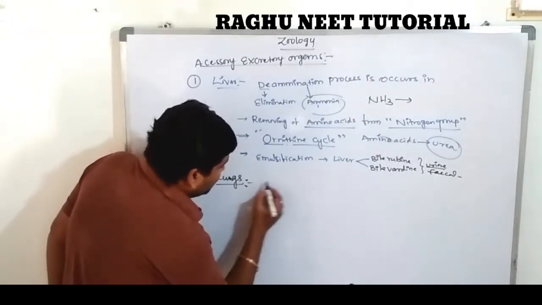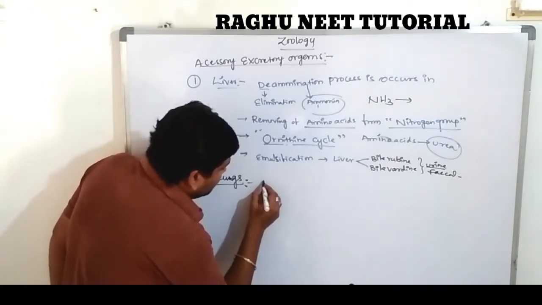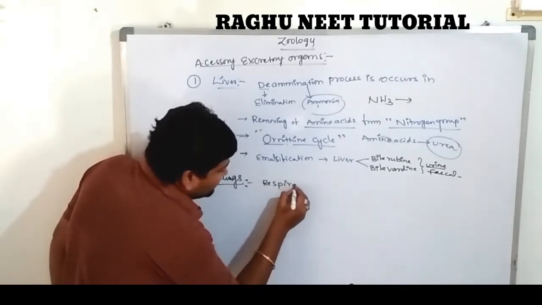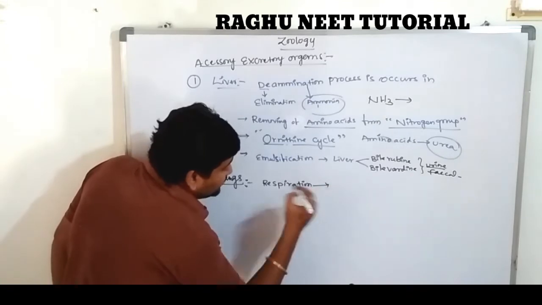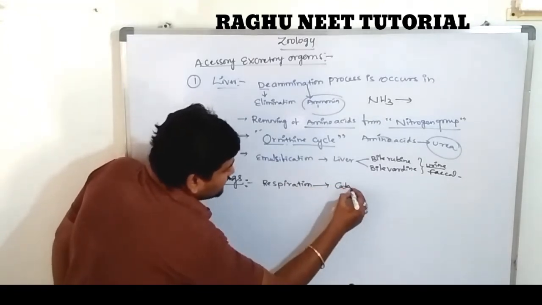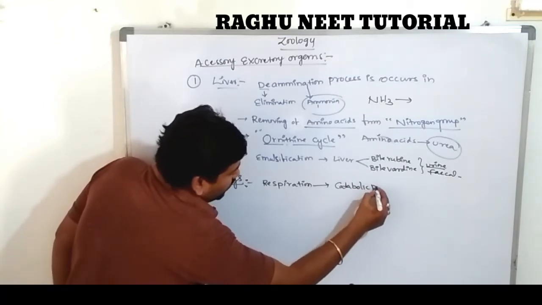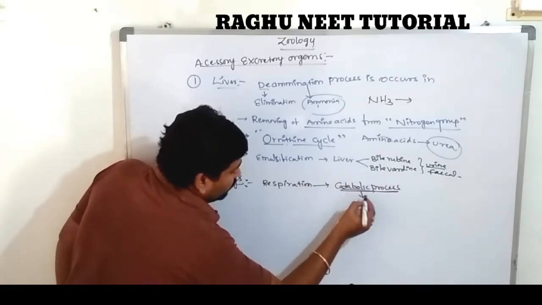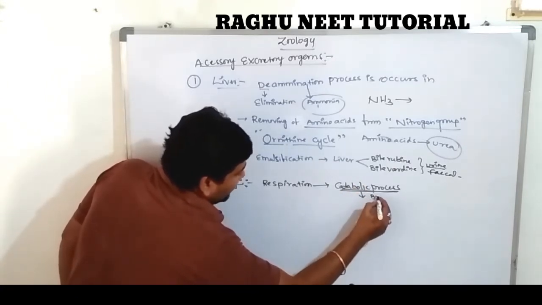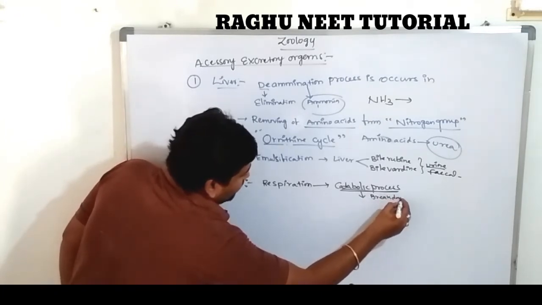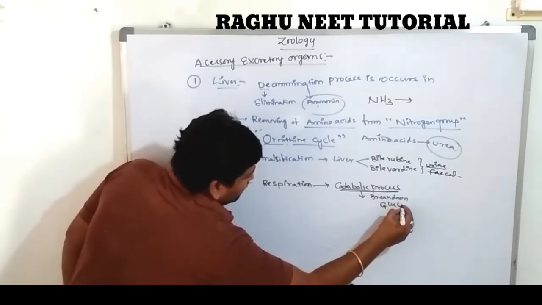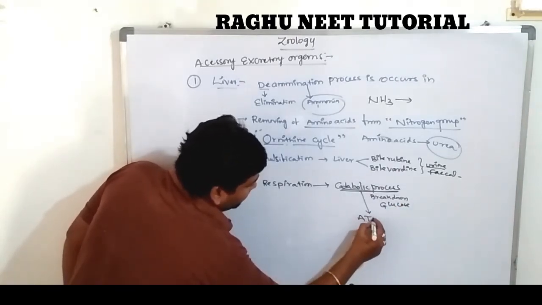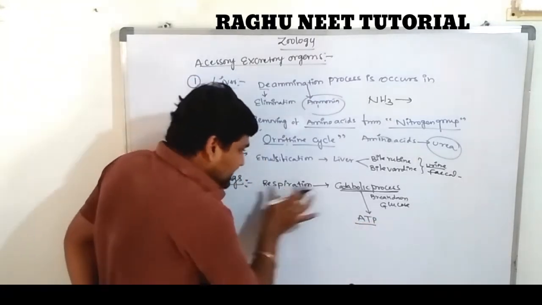Further, the lungs are doing respiration. Very important. We know that respiration is a catabolic process. What is the meaning of catabolic process? Catabolic is nothing but breakdown. Note down: breakdown of glucose and converting it into energy, ATP, adenosine triphosphate. Respiration is one of the catabolic processes.